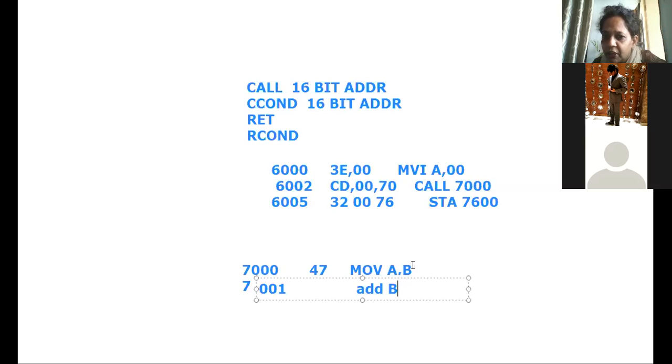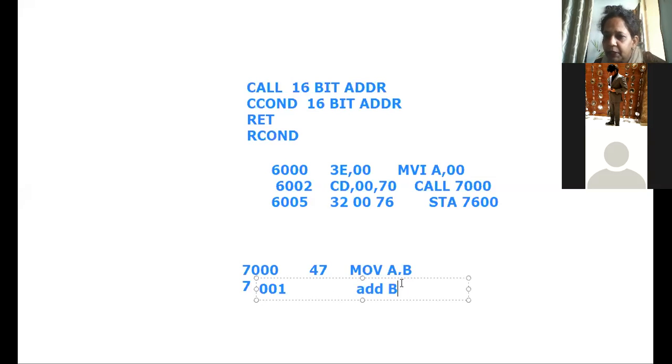The instructions written at 7000 should be executed instead of this instruction now, correct? So what happens is this 6005 address will be pushed on the stack, which is the internal stack, and the 7000 address will go in the program counter. Since the 7000 address is in the program counter, this instruction will be executed.